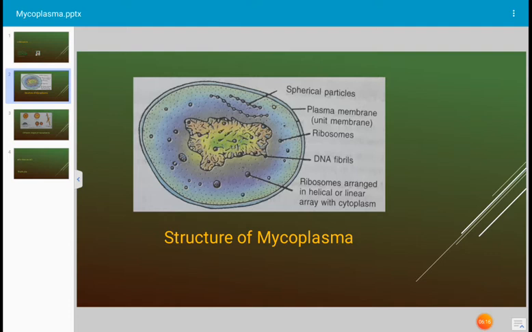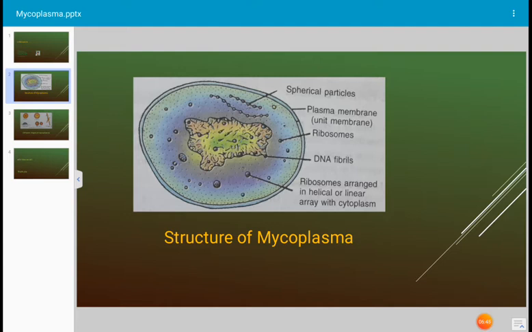Okay. And how is the structure of mycoplasma exactly? The mycoplasma organism is very small in size. It is an ultramicroscopic organism, and it is a pleomorphic organism. Pleo means many. That means it can change its shape continuously because it has no cell wall. It has no rigid cell wall.